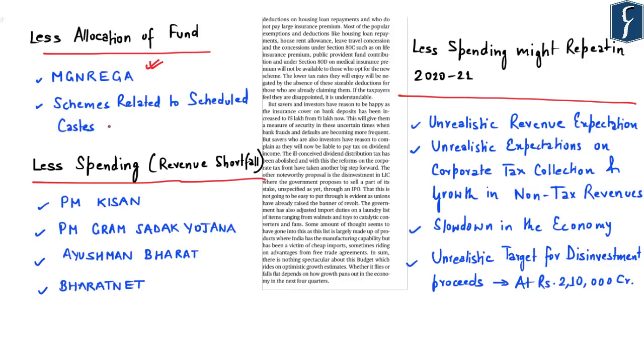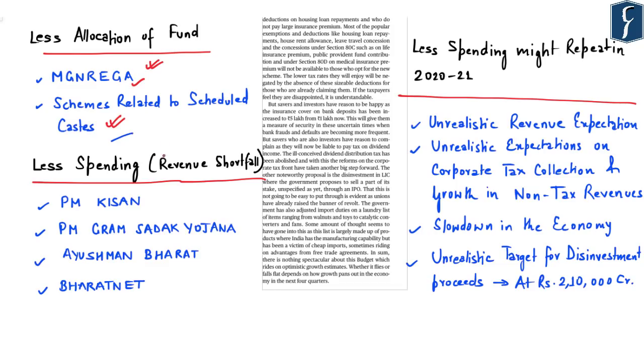Further, this article says that the government has allocated less fund with respect to MGNREGA and also with respect to schemes related to scheduled caste. So this article says that by reducing fund with respect to MGNREGA and schemes related to scheduled caste, the government does not fulfill the theme as envisaged in the budget with respect to aspirational India, development as well as caring society.